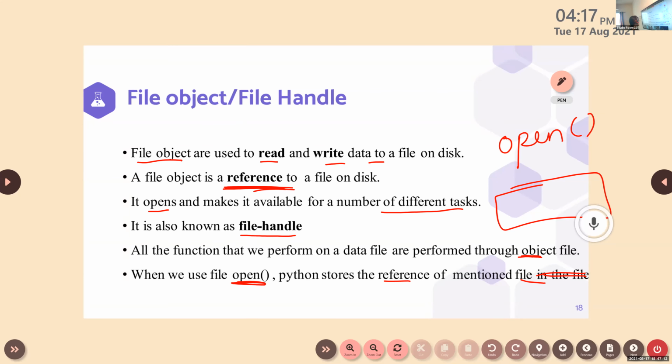In the file system, it is file system. No need to write that. You just write this: Python stores the reference of a mentioned file. Is that okay? Yes, ma'am.